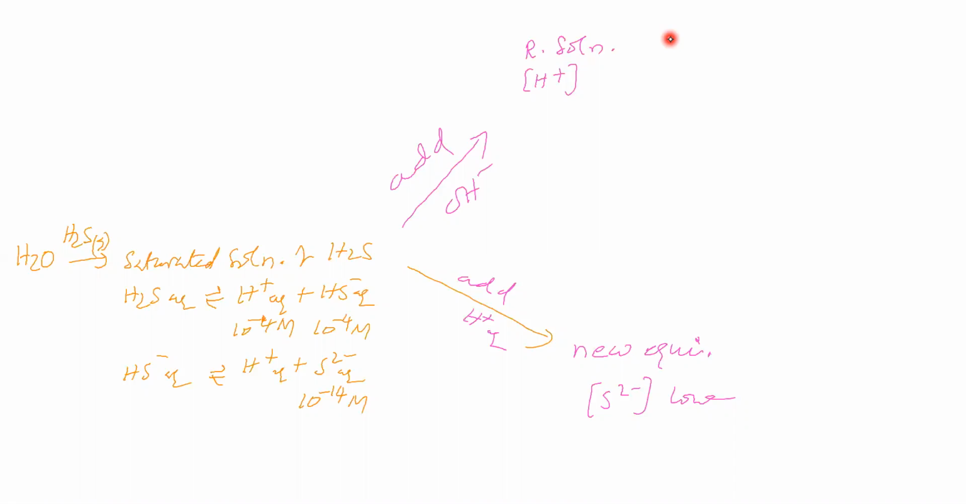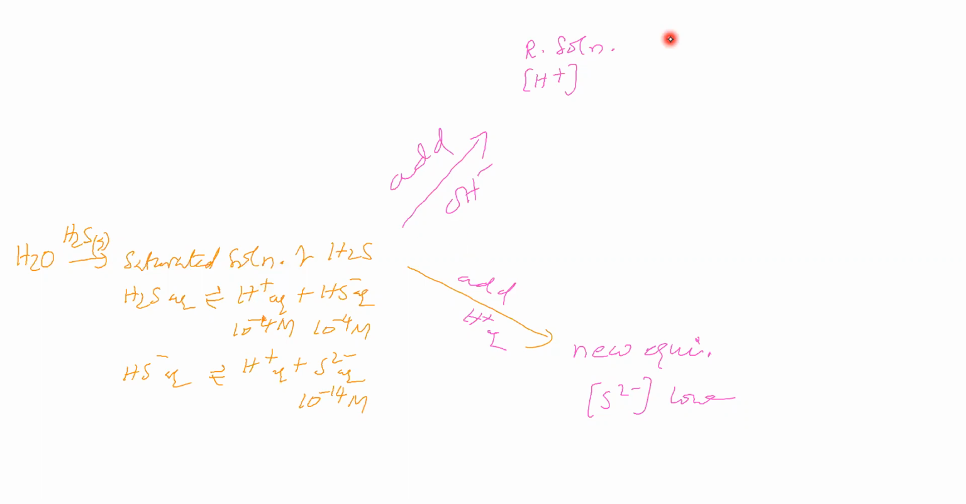We are going for the next. Let us add sodium hydroxide into this saturated solution. This solution we got from here. That means we are taking water, passing H2S gas, and we got a saturated solution of H2S. Now we are adding sodium hydroxide into this. This sodium hydroxide gives OH minus ions to this solution. These OH minus ions will take this H plus ions and will become water.